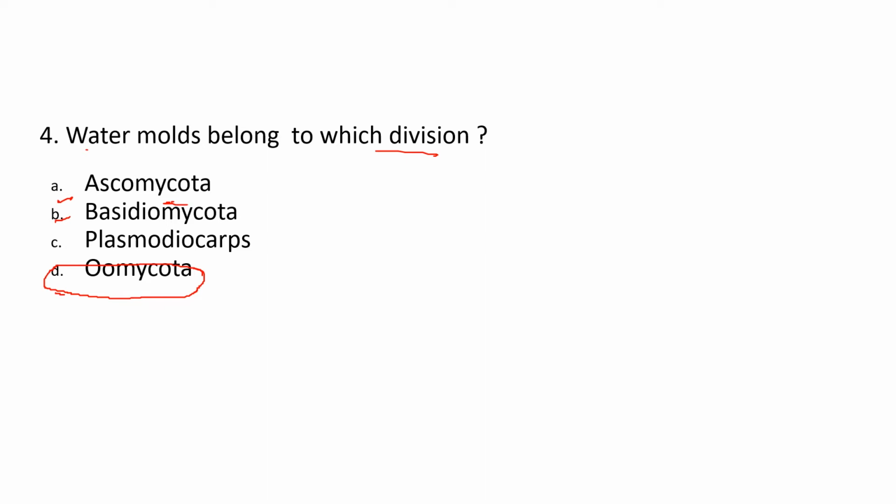So this can be said to have an amphibious life. So Oomycota has water molds, and is also said to have Saprolegnia, which is the water mold. So the option will be D.